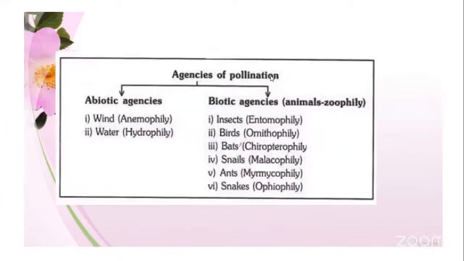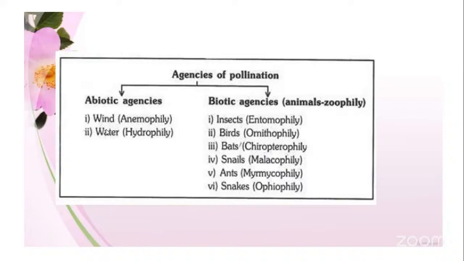Now, what are the different external agencies by which this cross-pollination is carried out? We can classify them into two categories. One is called abiotic agencies and the other is called biotic agencies. Abiotic agencies are the abiotic factors or components, mainly the wind and the water.